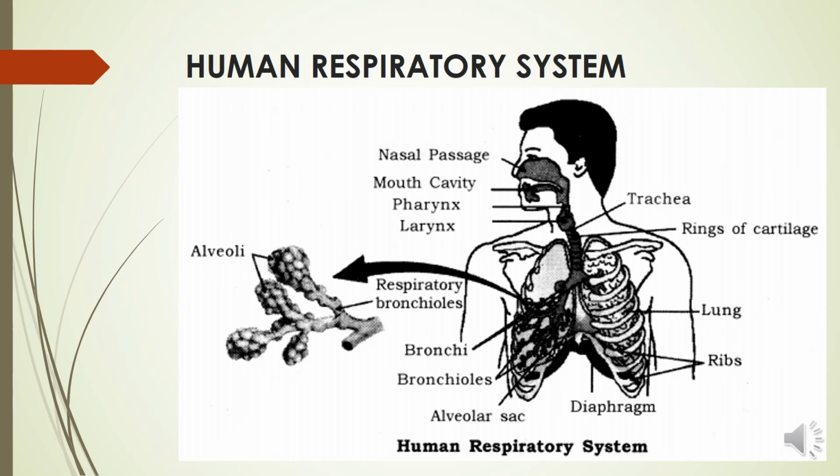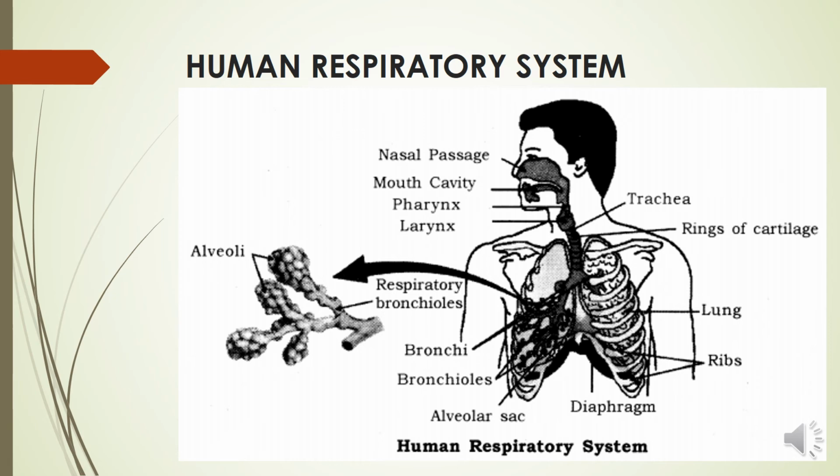So the human respiratory system involves the nose, nasal cavities, pharynx, larynx, trachea, or we can say windpipe, bronchi, bronchioles and alveoli. These are all the organs of the human respiratory system. As we know, in humans, air is taken into the body through the nostrils. We are taking air through the nostrils, we know very well.